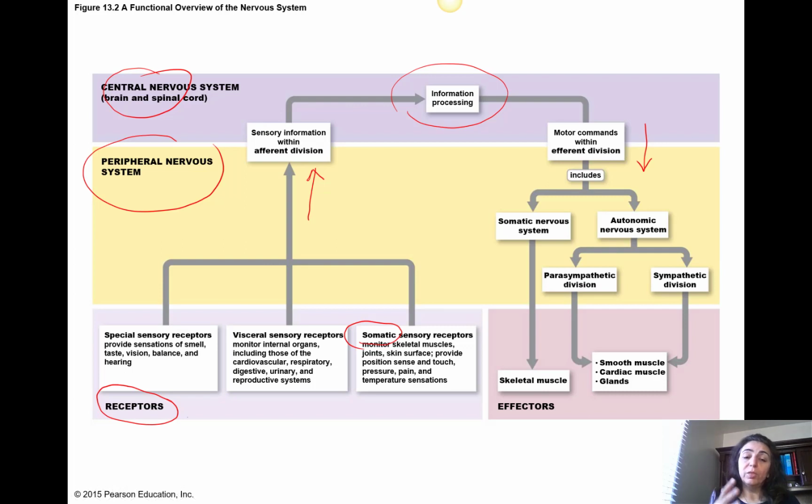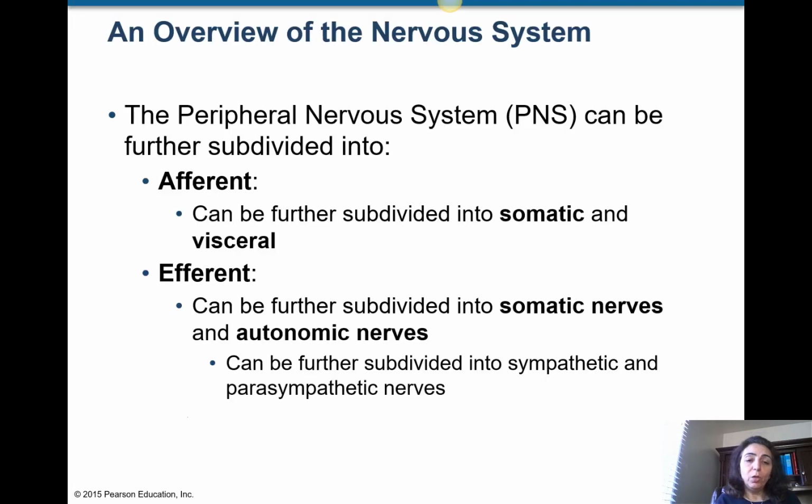So this is a good diagram that shows almost the complete big picture of the nervous system and how the parts work together. Now, reviewing, the peripheral nervous system, or PNS, can be further subdivided into afferent and efferent, and afferent can be further subdivided into somatic and visceral.